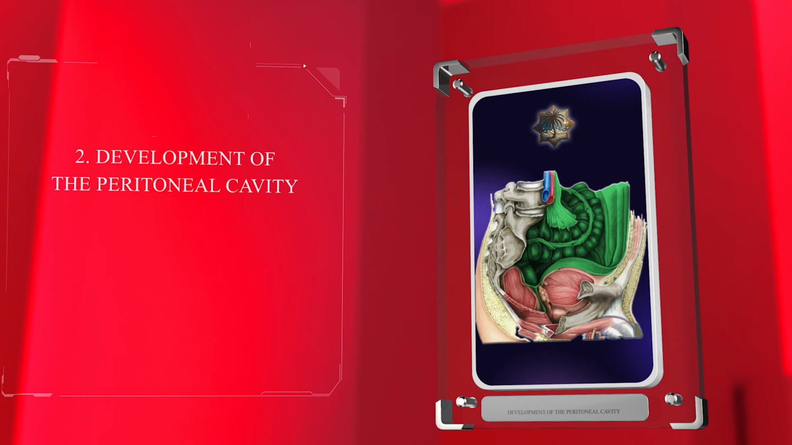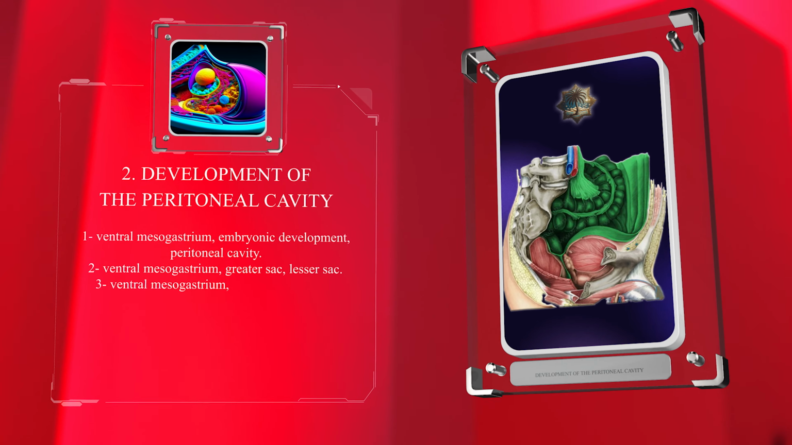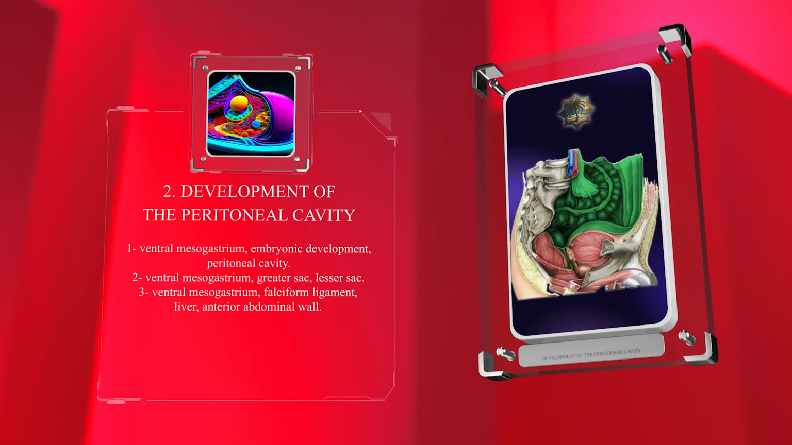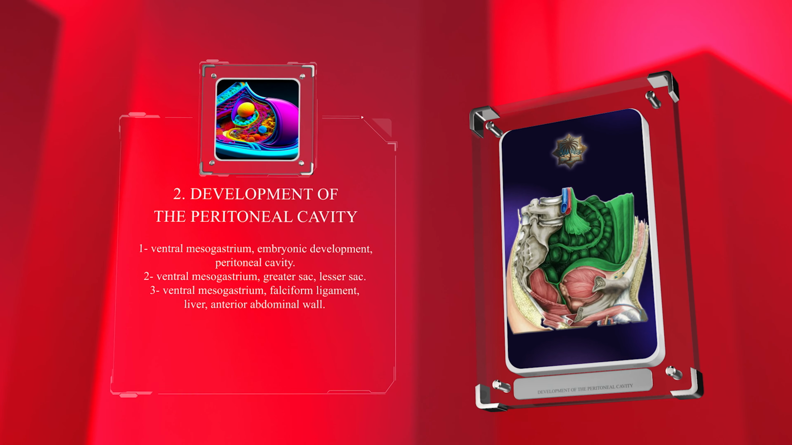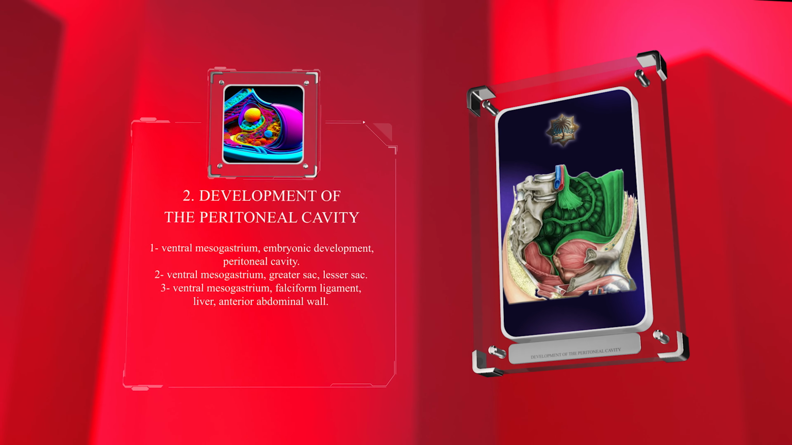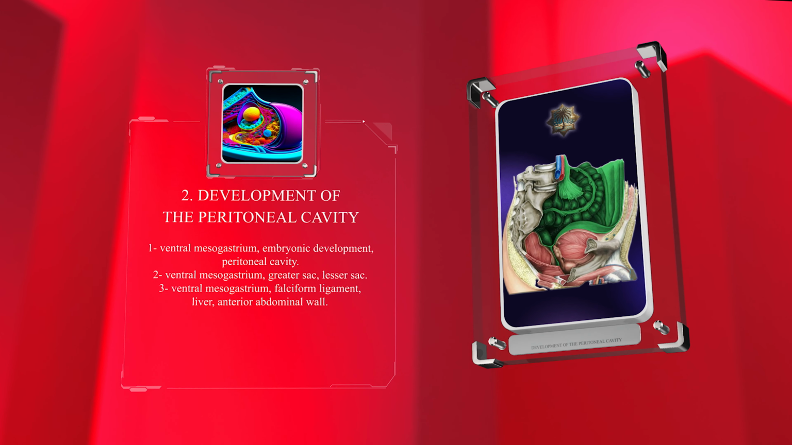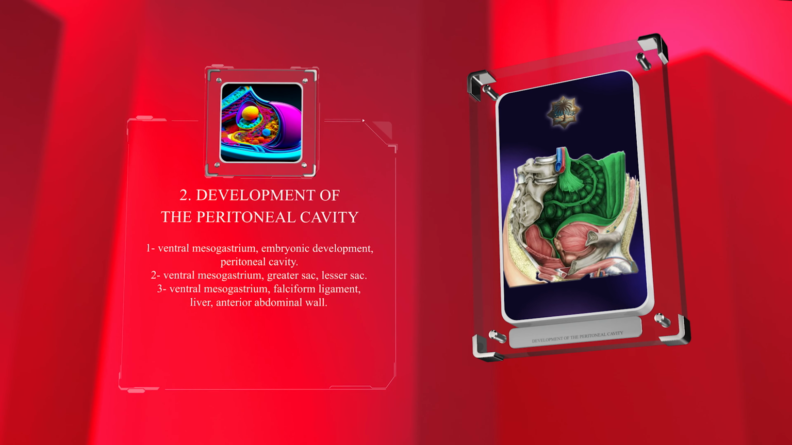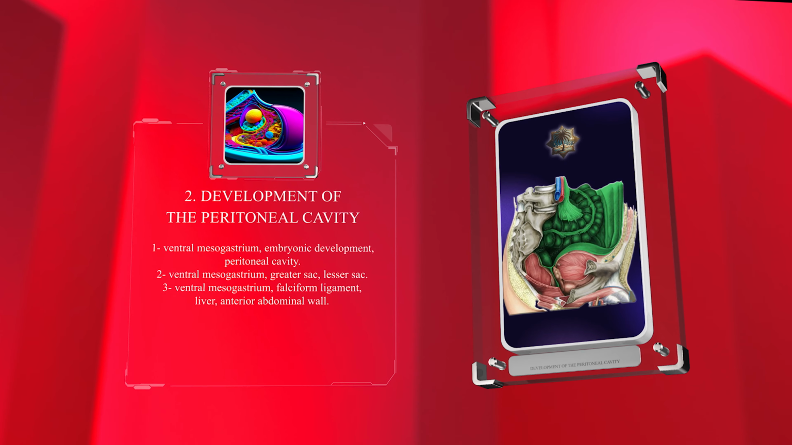Simultaneously, another structure called the ventral mesogastrium is formed during embryonic development. It arises from the ventral part of the peritoneal cavity. The ventral mesogastrium divides the peritoneal cavity into two compartments, the greater sac and the lesser sac. The ventral mesogastrium also gives rise to the falciform ligament, which connects the liver to the anterior abdominal wall.